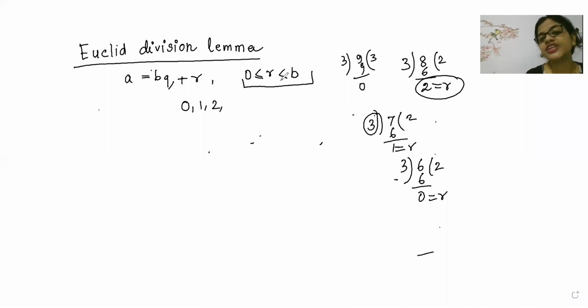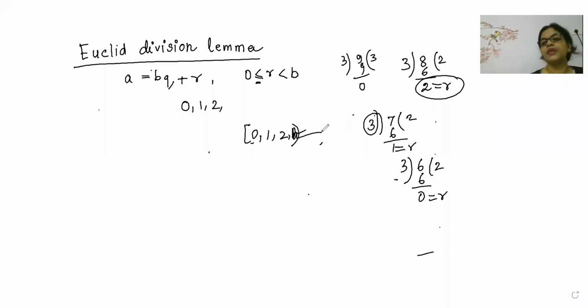So that's why, beta, here a strict restriction is there. Here I am not putting an equality sign, it is exactly a strict inequality. This symbol is representing that you can include 0, you can include 1, you can include 2, but you can never include B, means the divisor will not be included. So B is in an open interval, means B cannot be included. Now you have understood this part.